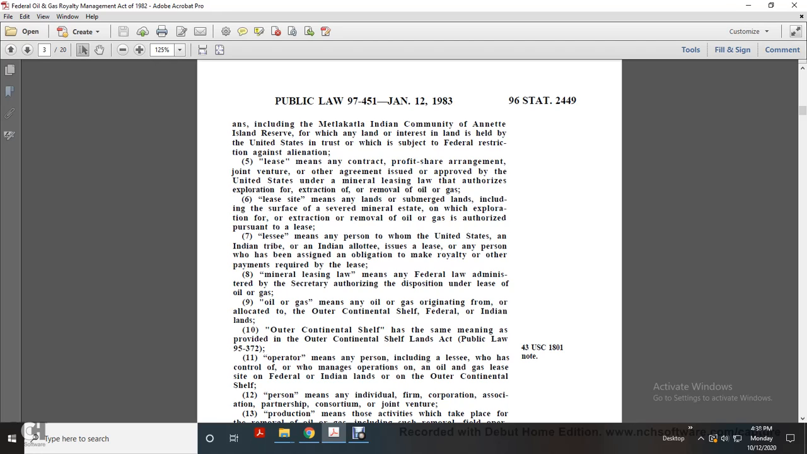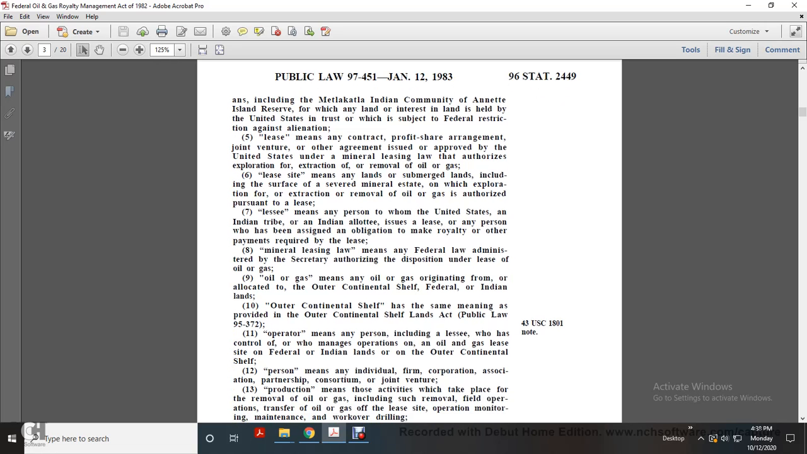Mineral leasing law means any federal law which authorizes the Secretary to dispose of leases for oil or gas. Oil or gas means oil or gas originating from the Outer Continental Shelf, federal land, or individual Indian land. Outer Continental Shelf has the same meaning as provided by the Outer Continental Shelf Lands Act, Public Law 95-372. Operator means any person, including the lessee, who has control of or manages operations on oil and gas lease sites on federal and Indian lands or the Outer Continental Shelf.